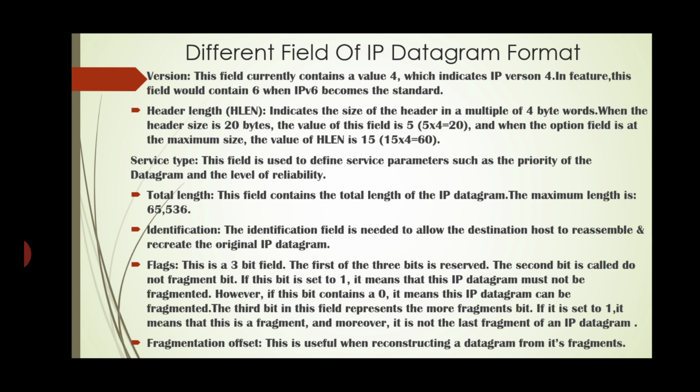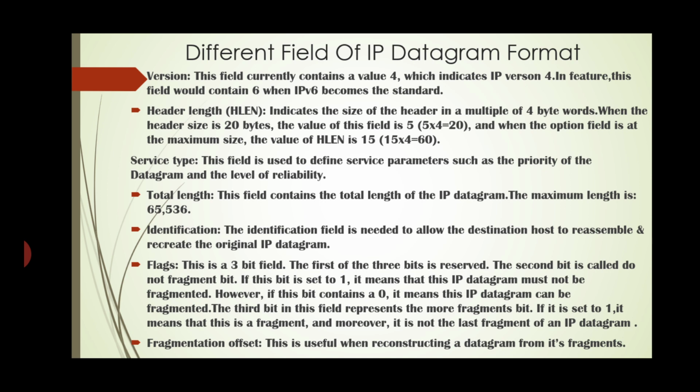When the options field is at its maximum size, the value of HLEN is 15, and 15 into 4 is 60. The next field is the service type. This field is used to define service parameters such as the priority of the datagram and the level of reliability.